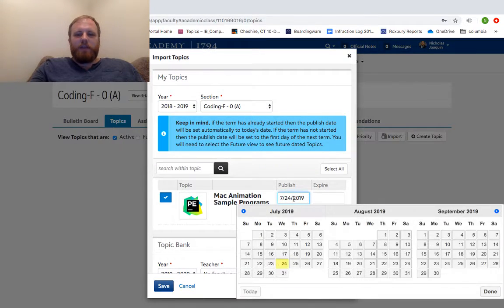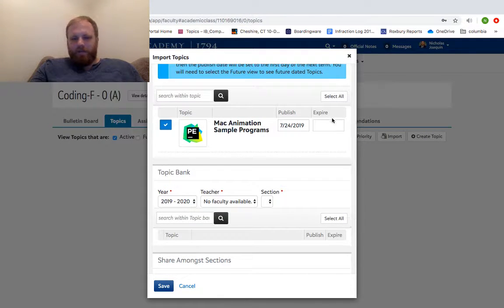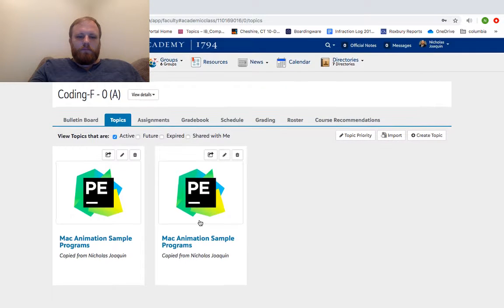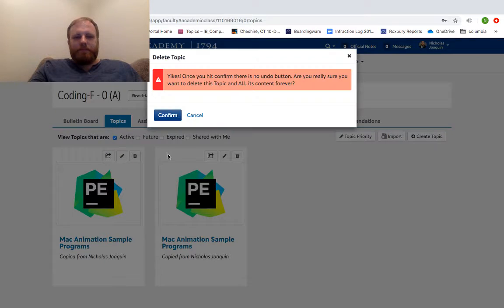So I can say publish it now. I can change the publish date and the expiration date to whenever I want it to be, or the due date on assignments. But then I just say, okay, yeah, I want to take that, click save. Maybe I clicked save twice. But you can see that that stuff is then imported.